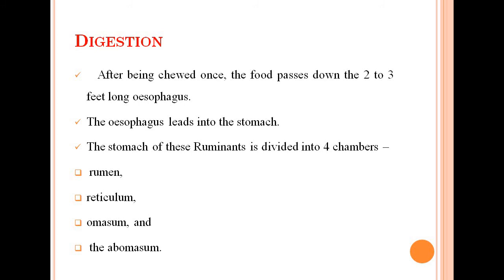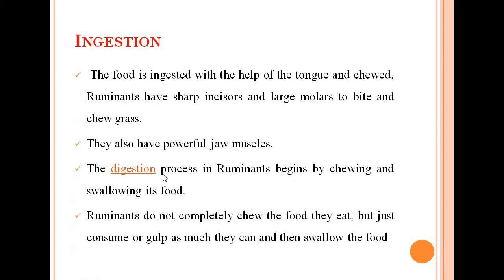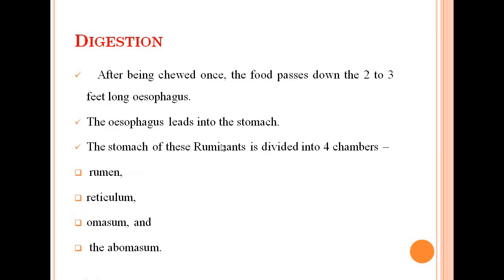The second process is digestion. One fact I want to share with you: a cow makes 40,000 to 60,000 jaw movements per day. I have just told you that they have powerful jaw muscles. Clear? So digestion, we know digestion is what? It is the process of breaking down complex material into simpler forms. So here the same thing is being done.